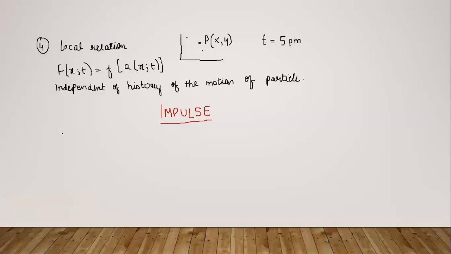So this concept is applicable when a large force acts for a very short duration on a body, and even then it produces a finite change in the momentum of the body. For example, if we take the example of when we throw a ball towards a wall, दीवार की तरफ एक बॉल फेंकेंगे, so we'll observe कि बॉल जो है वो दीवार को हिट करेगी and it will come back to us, it will bounce back. सो ये इसमें हम क्या ऑब्जर्व कर सकते हैं कि जो बॉल और वॉल का